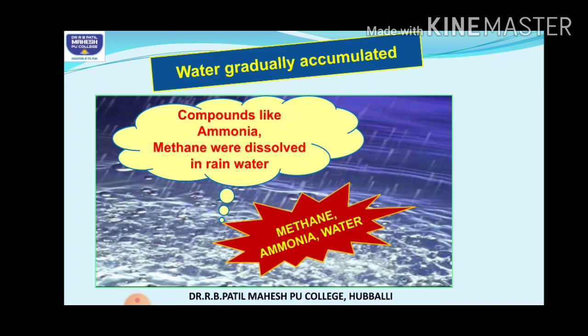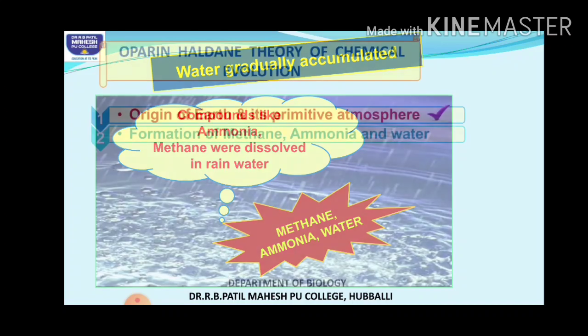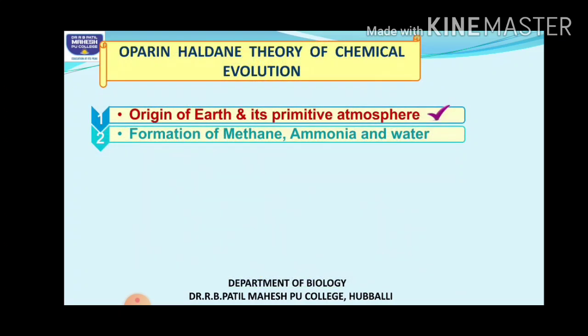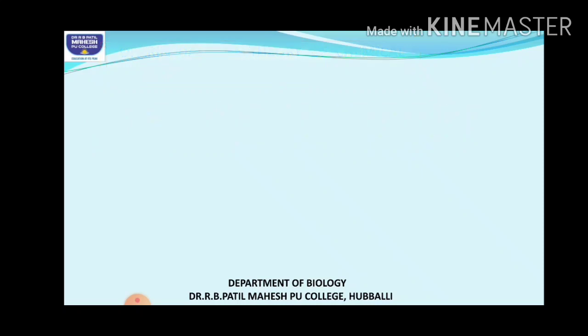Right? So now you have studied how actually the first chemicals were formed. The first chemicals formed were methane, ammonia, and water. Right? Then next, what happened?